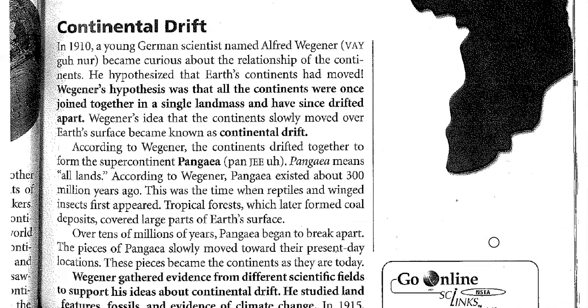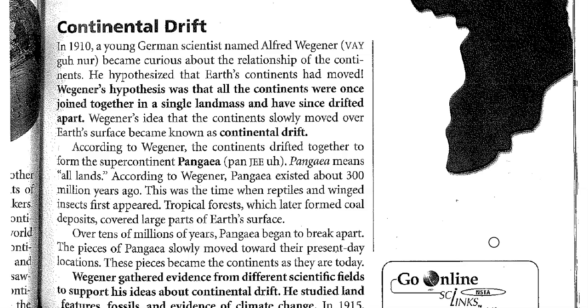Continental drift. In 1910, a young German scientist named Alfred Wegener became curious about the relationship of the continents. He hypothesized that Earth's continents had moved. Wegener's hypothesis was that all continents were once joined together in a single landmass and have since drifted apart. Wegener's idea that the continents slowly moved over Earth's surface became known as continental drift.